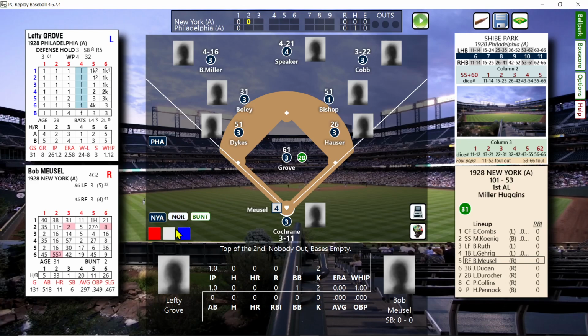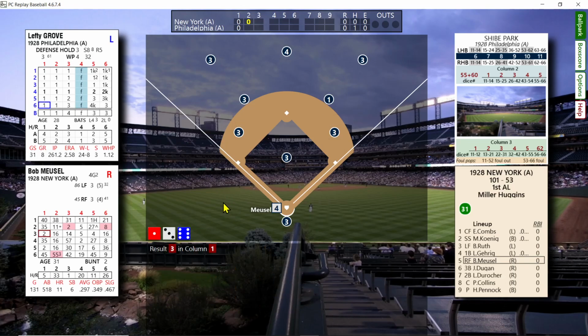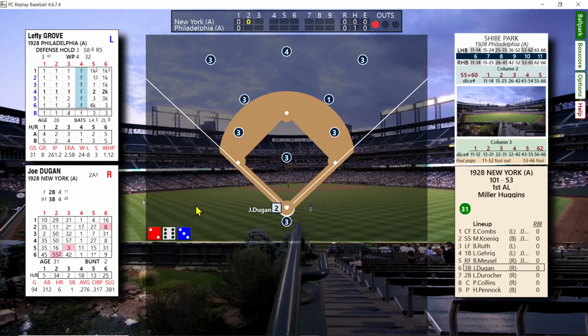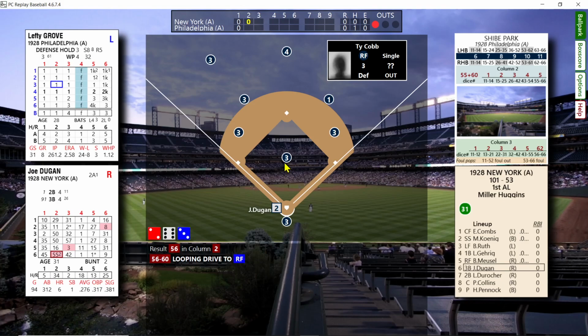We'll go top 2, and Bob Meusel will lead off against Lefty Grove, and he's going to strike out. One out. Bring up Joe Dugan. Yeah, Joe Dugan. And now we're going to get a new number. It's a shaded box in 2-6. We're going to get a new shaded number.